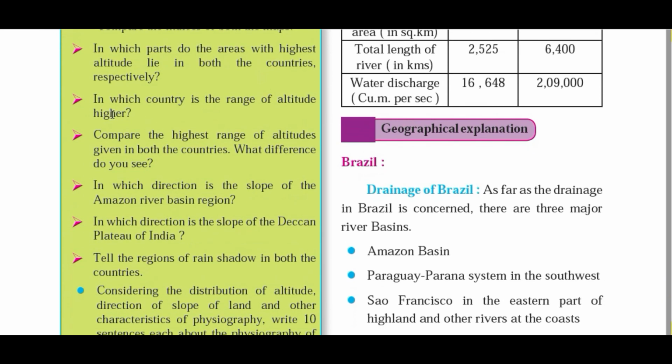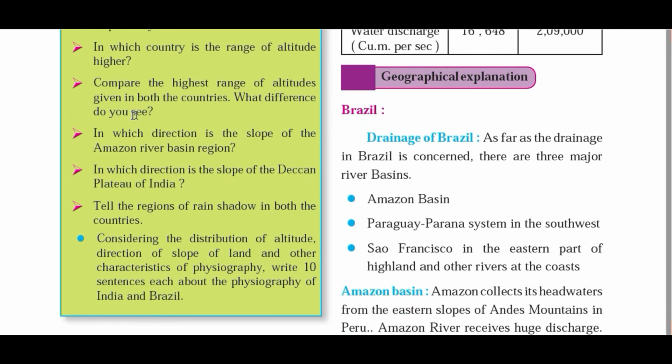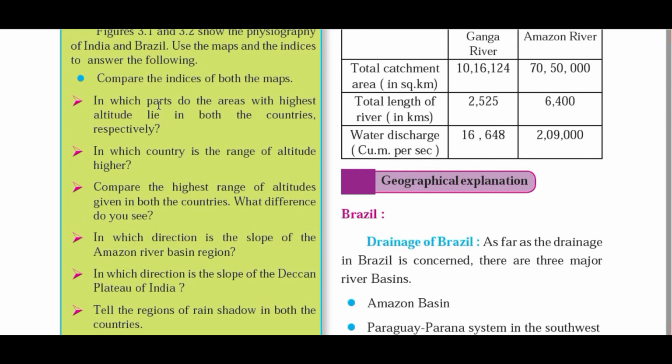Okay, in which country is the range of altitude higher? Obviously, in India high altitude physiography is present compared to Brazil. Compare the highest range of altitudes given in both the countries. What difference do you see? If you see India's northern mountain ranges, there are some peaks above 8,000 meters from mean sea level, like K2, Nanda Devi, Kanchenjunga.